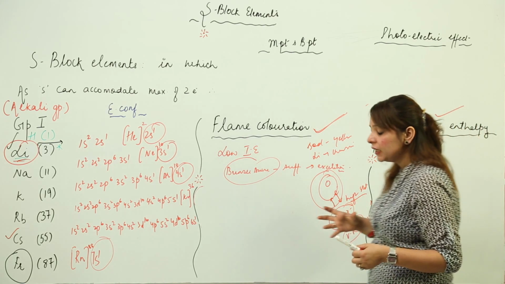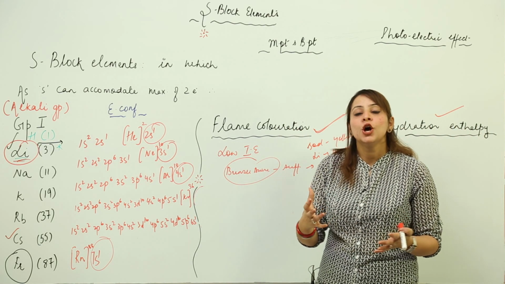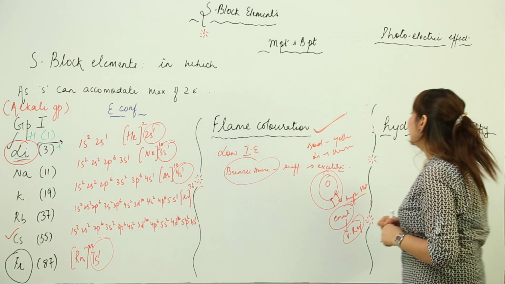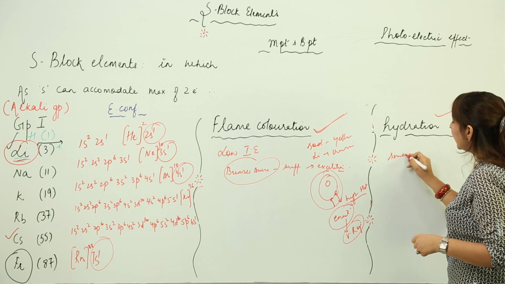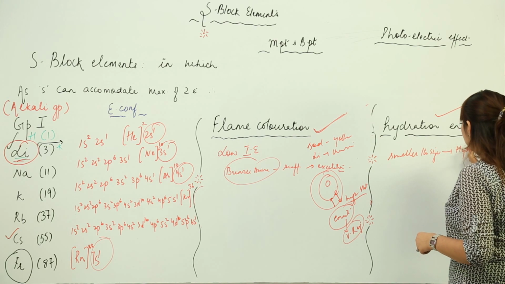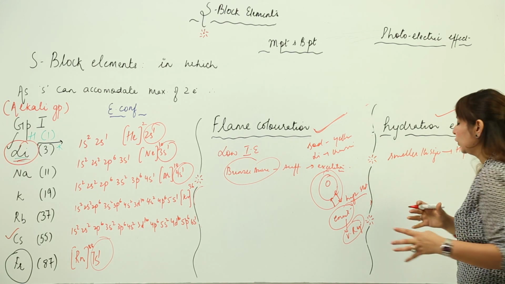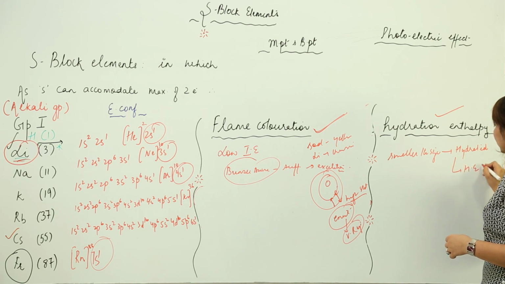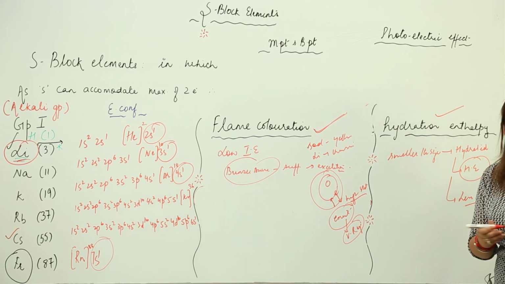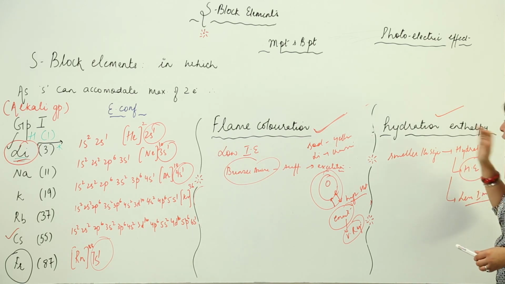What is hydration enthalpy? It is the energy released when a metal ion is added into water. You know on what factor this hydration enthalpy depends. Smaller the size, the more it is going to be hydrated, that means more bonding with the water molecules, and more will be the hydration energy. After hydration, the ion is bound tightly to the water molecules, so there will be less ionic mobility, meaning that when it forms an ion, it will not be able to move so frequently.